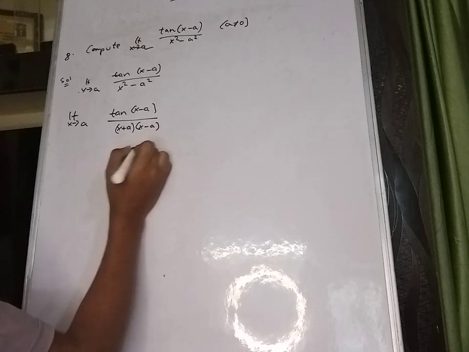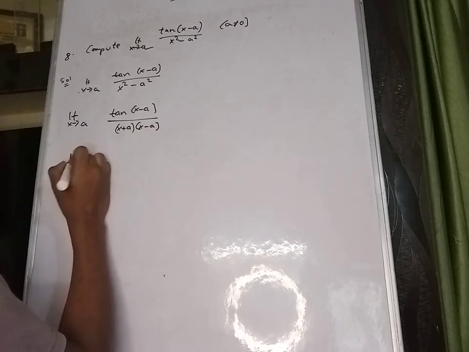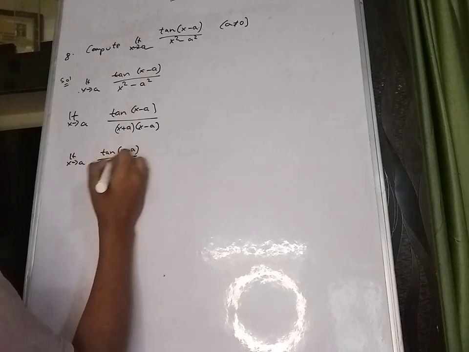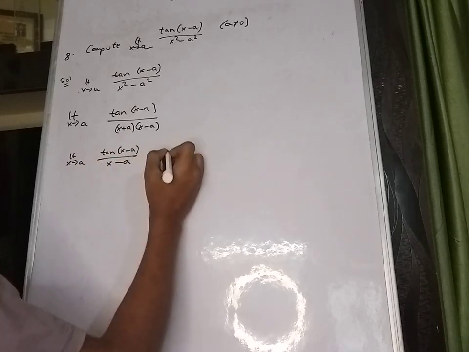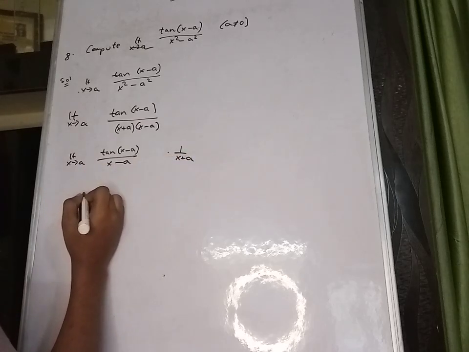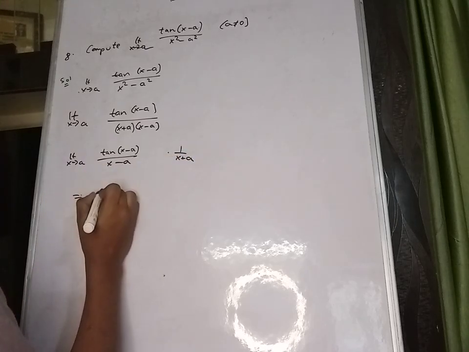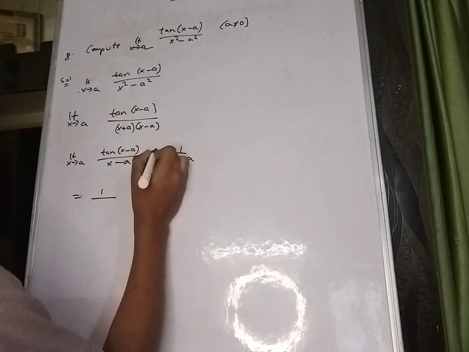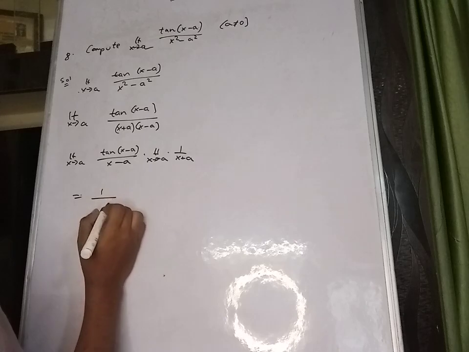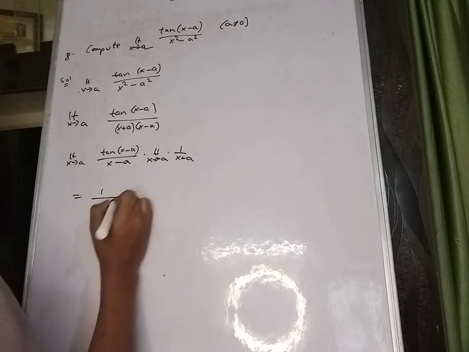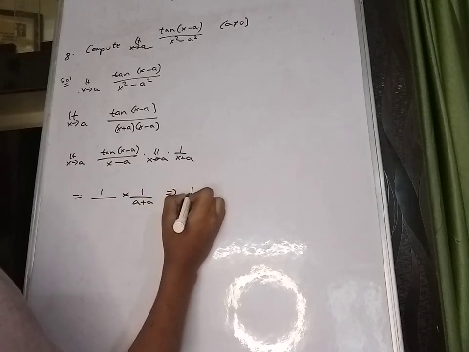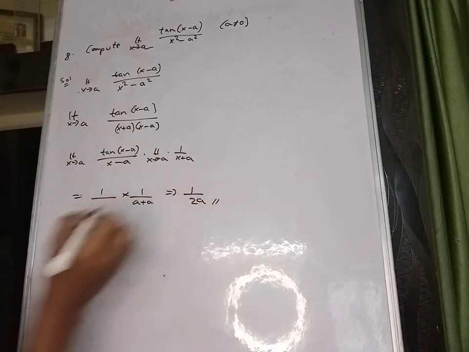Then limit x tends to a, tan of x minus a divided by x minus a into 1 by x plus a. So tan x by x is nothing but 1. Applying the limit here, it becomes 1 into 1 by a plus a, which is equal to 1 by 2a is the answer.